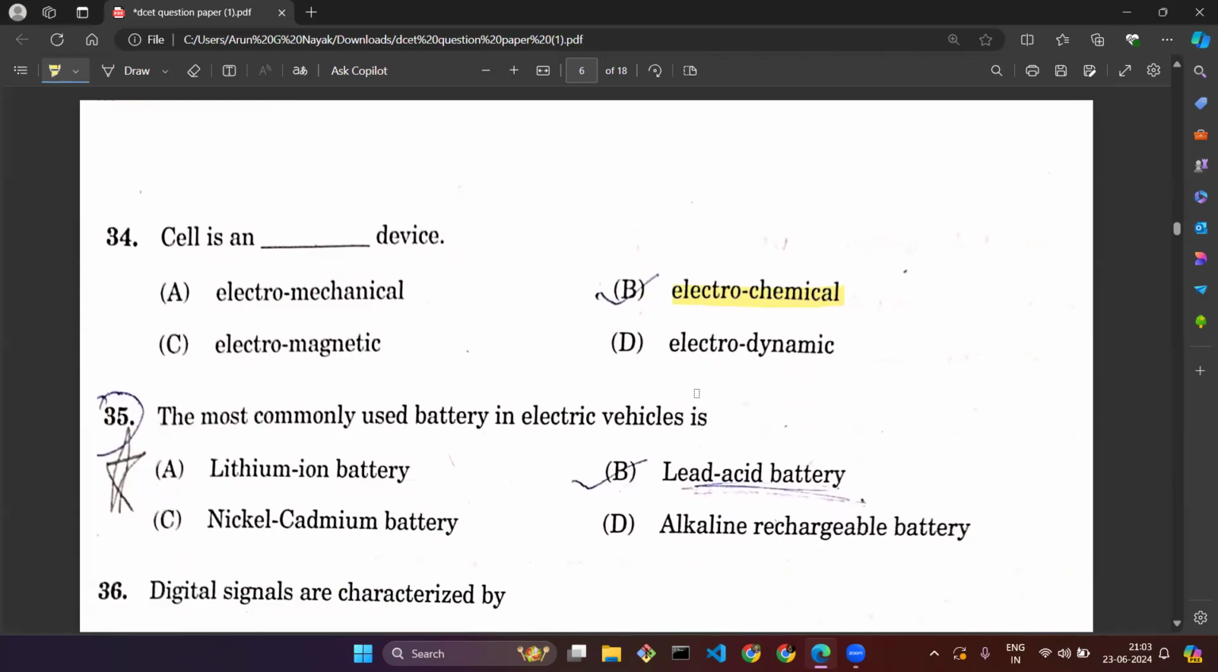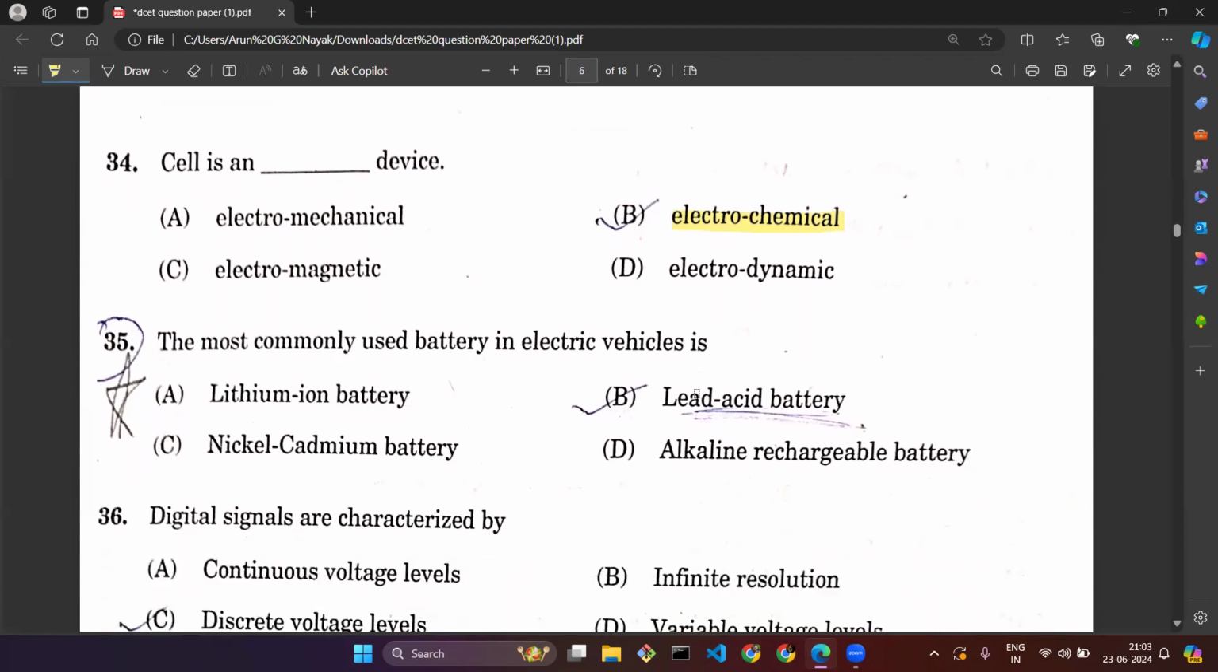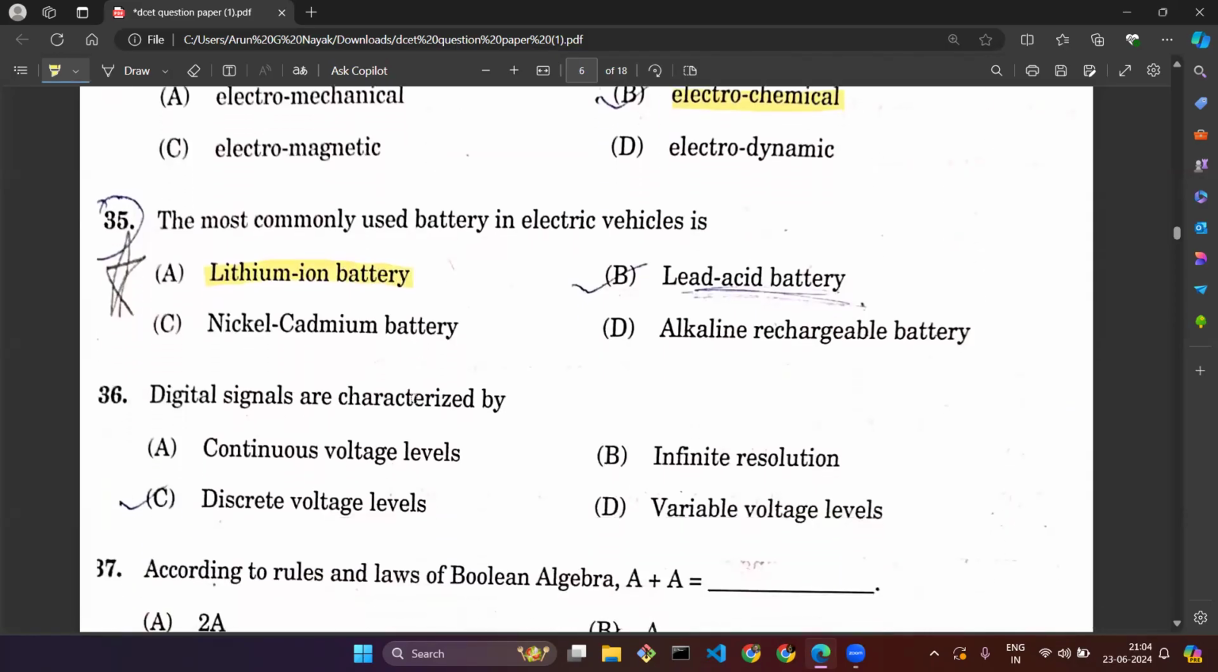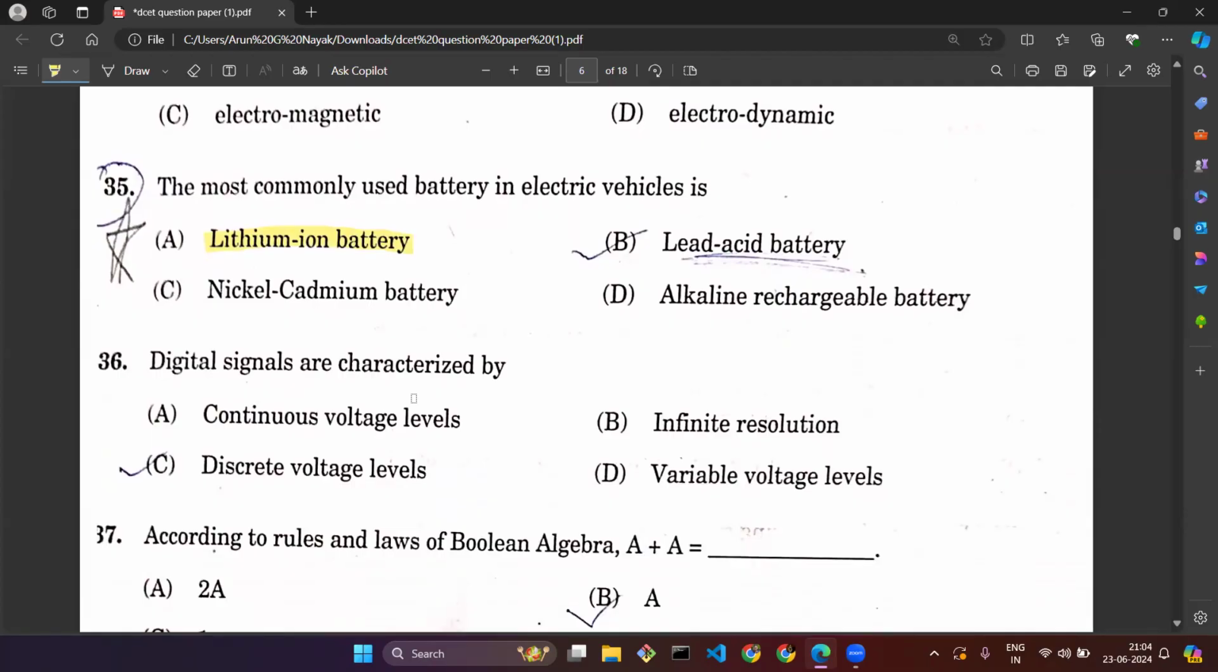Question number 35. The most commonly used battery in electrical vehicle is. Anyone who reads about the electrical vehicle and is interested in the concepts of electrical vehicle will easily know it. Otherwise, you have studied this in your academic courses as well as DCT preparations. That is lithium ion battery, Li plus we say, that will be used heavily for electrical vehicles. That is the most popular.